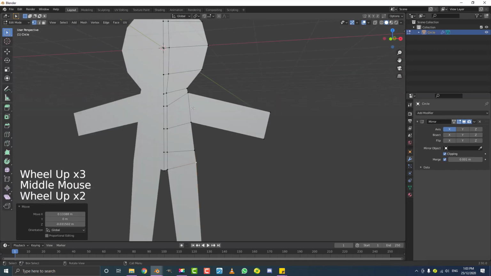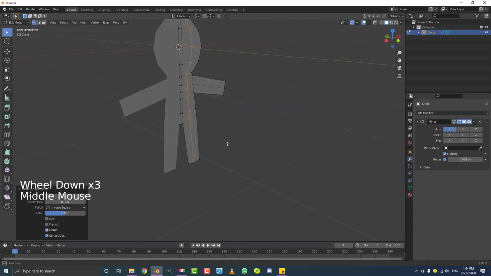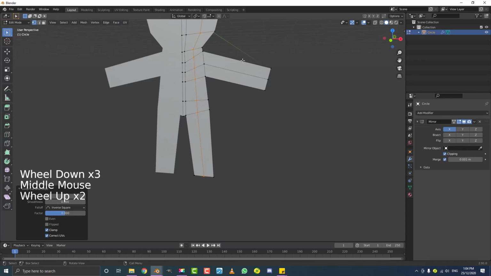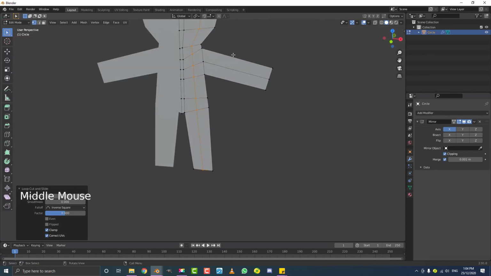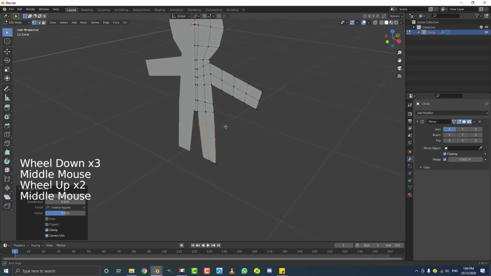So I'm going to come over here, Control R, hovering over this arm area, and you should see a yellow line appearing. That's an edge. Double click to add that in, and then Control R over here. So just hover over this edge, hit Control R, you'll see a yellow line, double click, and we've added an extra edge there. We're also going to come in here, hovering over the edge with our cursor, Control R, you're going to see a yellow line, roll your middle mouse button 2 times to add in 3 cuts, double click, and do the same thing on the leg. So just hover the cursor over the edge here, Control R, should see a yellow line, roll your mouse twice, double click.